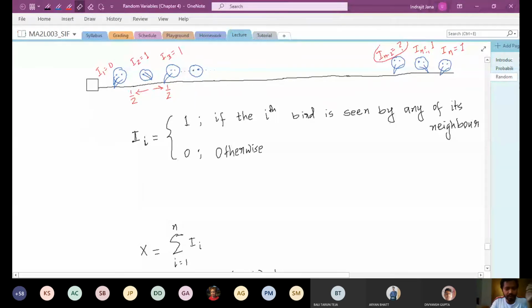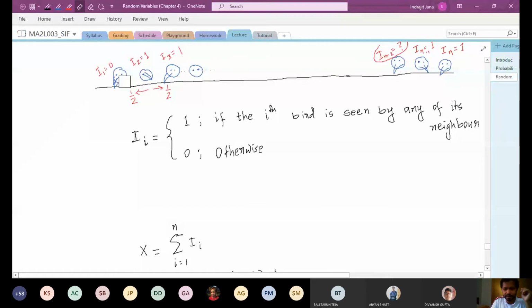If you look at I_1 in this particular picture, I_1 is 0 because the first bird is not seen by its neighbor. It has only one neighbor, and this bird is looking in a different direction. If I look at the second bird, I_2 is 1 because the second bird is seen by one of its neighbors, which is the third bird. It is true that the second bird is not seen by the first bird, but that doesn't matter.